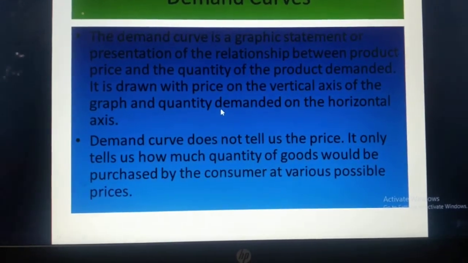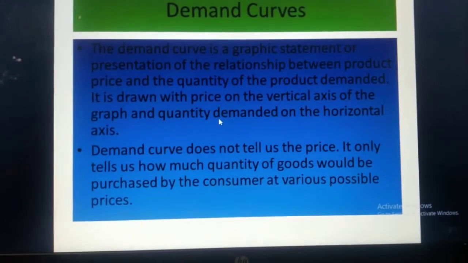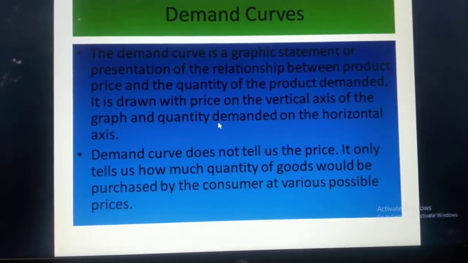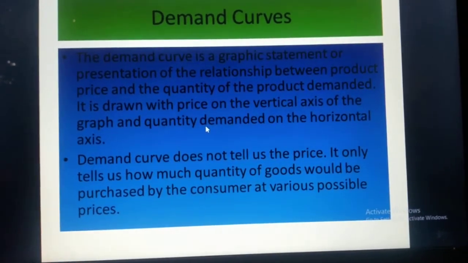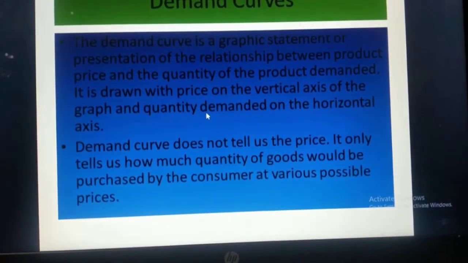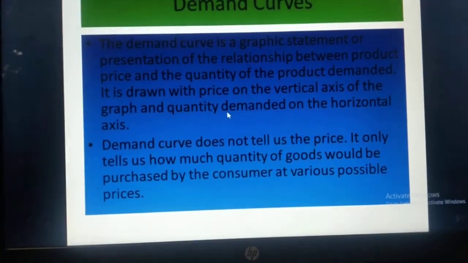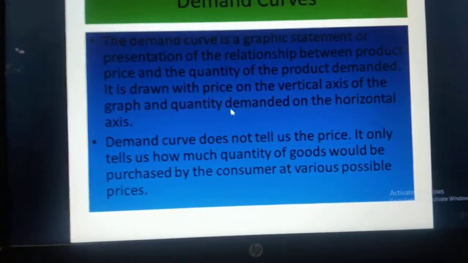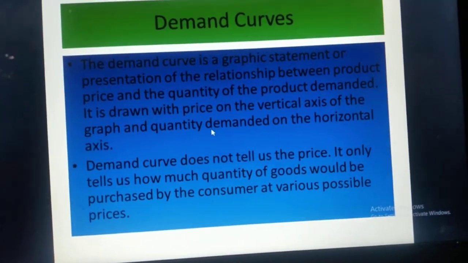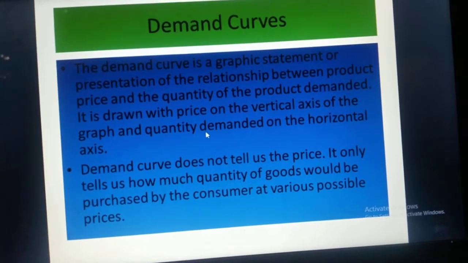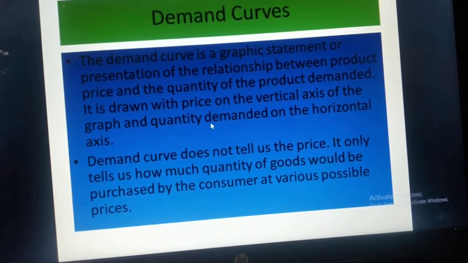Okay, now the last topic which we are discussing is the demand curve. When the word curve comes, it automatically means a graphical presentation, because a curve is a diagrammatic presentation. Curves are themselves diagrams. Now what does the demand curve show? It shows a graphical presentation of the relationship between the price and quantity demanded.